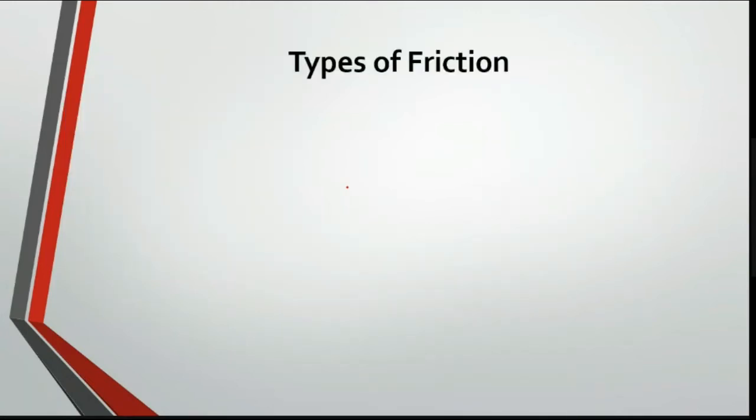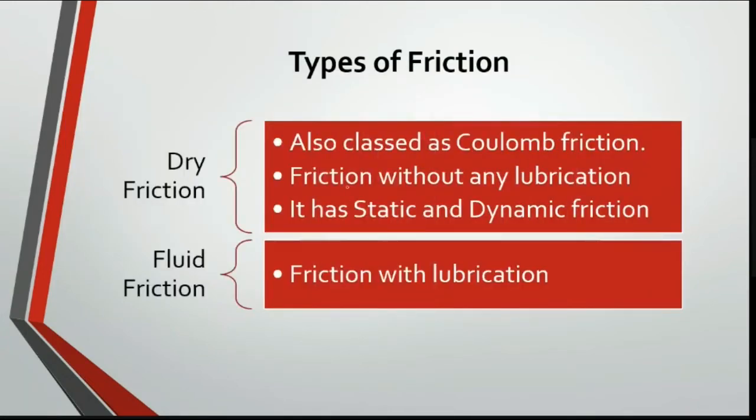When I consider the types of friction, you can mainly classify into two. One we call dry friction, the other we call fluid friction. Without any lubrication, we call that dry friction, also called Coulomb friction. This dry friction is again classified into two, static and dynamic.